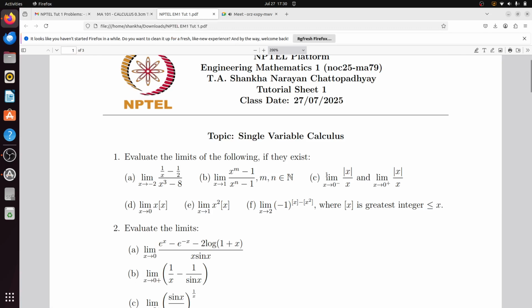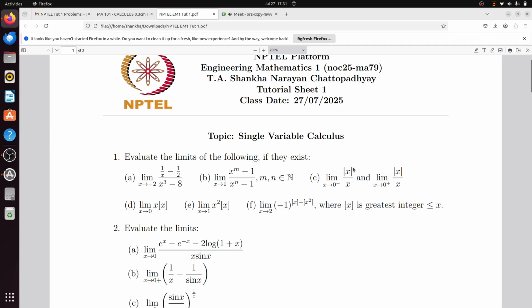Now the next problem: limit x tends to 0 minus of mod of x by x, and limit x tends to 0 plus of mod of x by x. One more thing I want to comment: whenever only minus 2 or 1 is written, it means the left hand limit and the right hand limit are equal. We say that the limit exists only if the left hand limit and right hand limit exist and are equal.